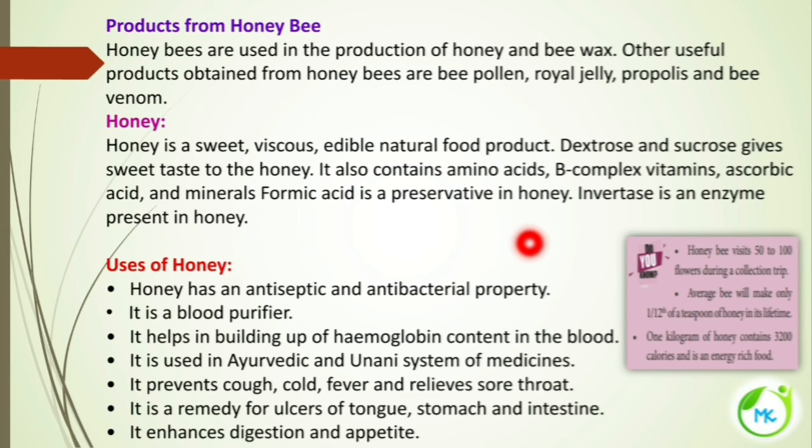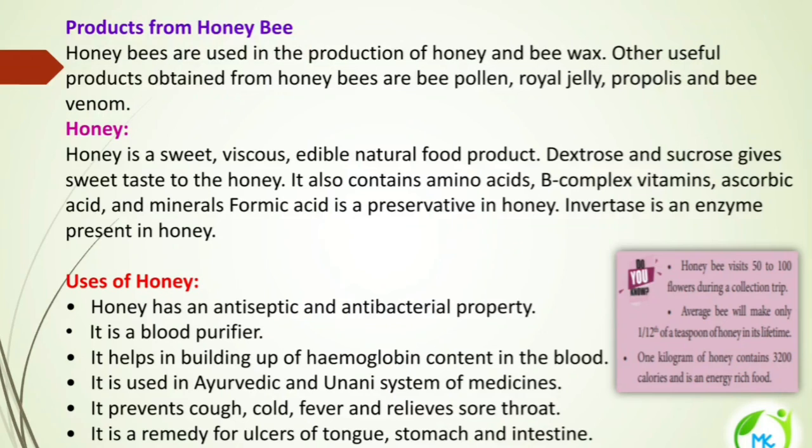Honey can also enhance the process of digestion, and it can enhance the appetite. Do you know? A honeybee visits 50 to 100 flowers during a collection trip. On average, a bee will make only 1/12 of a teaspoon of honey in its lifetime. So a single bee can produce only 1/12 of a teaspoon of honey. And 1 kilogram of honey contains 3200 calories, so it can give rise to 3200 calories of energy. So honey is referred to as an energy rich food.